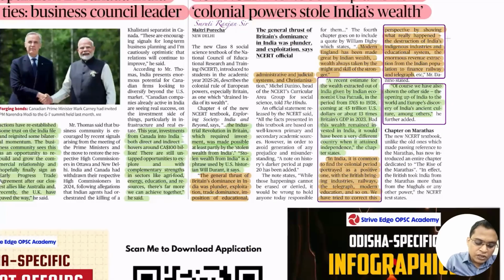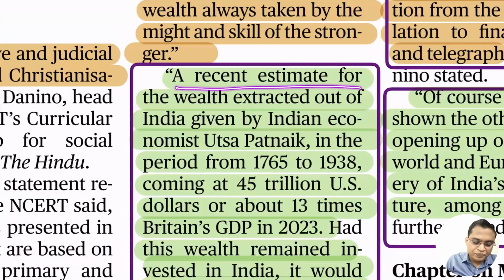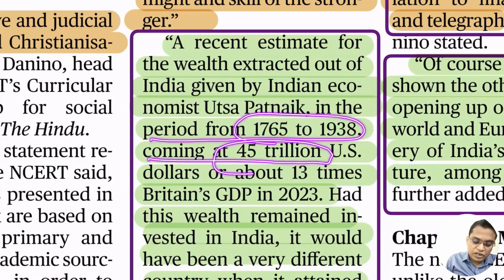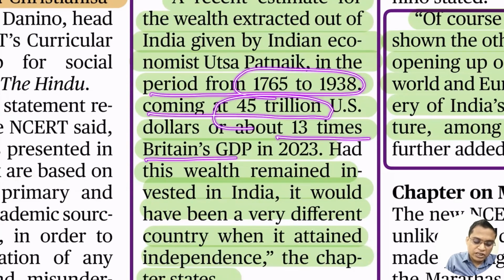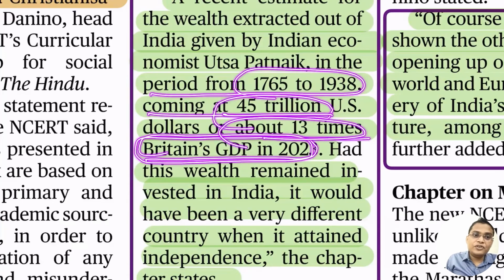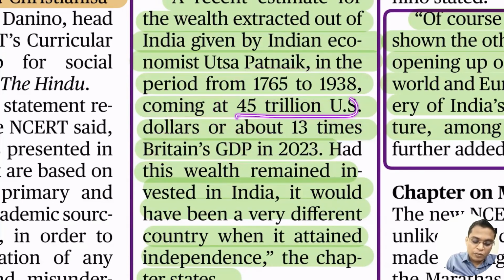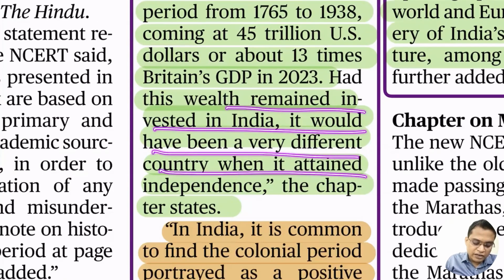A recent estimate of the wealth extracted out of India, given by the Indian economist Utsa Patnaik for the period 1765 to 1938, is 45 trillion. That is 13 times the GDP of Bhutan. So you can imagine, 45 trillion is about 10 to 15 times the GDP of India also. That much money they extracted. If this wealth had remained in India, it would have been a very different country when it attained independence.